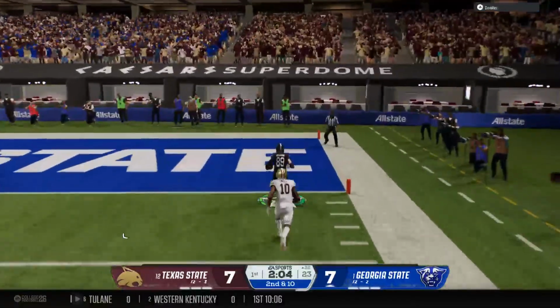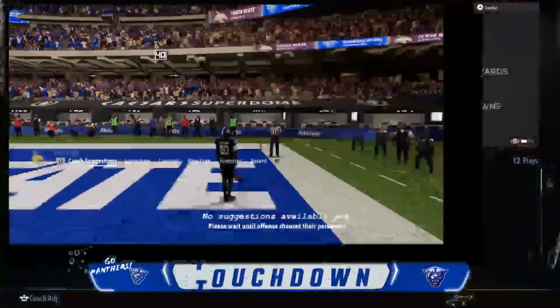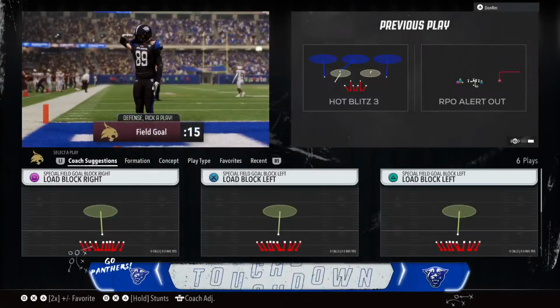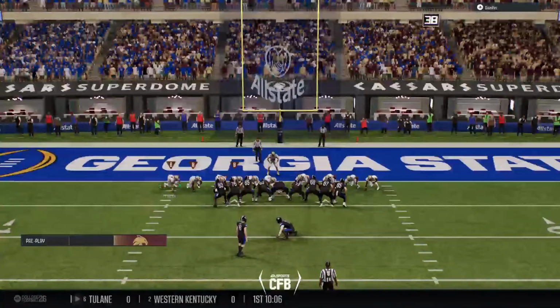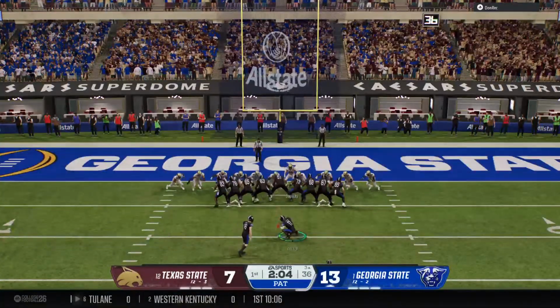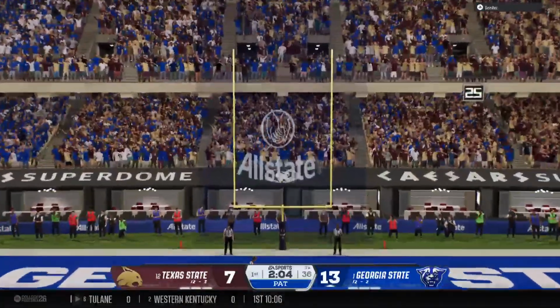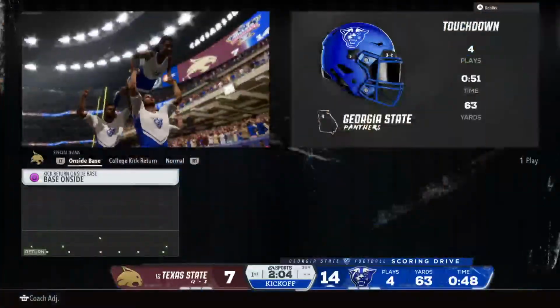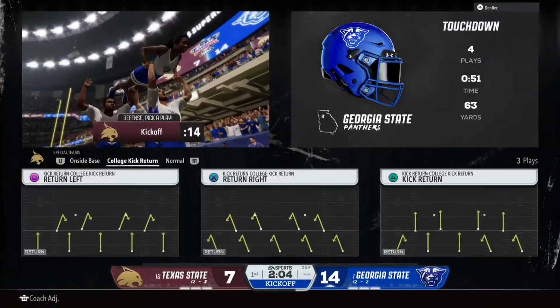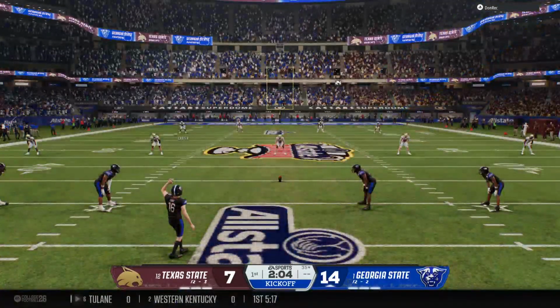Quick throw, catch made on the out route. And he'll take it into the end zone. Touchdown, Panthers. Just get the ball into the hands of your guy and let him do the rest of the heavy lifting with the yards after the catch. What a great catch and score. And the point after is right down the middle.